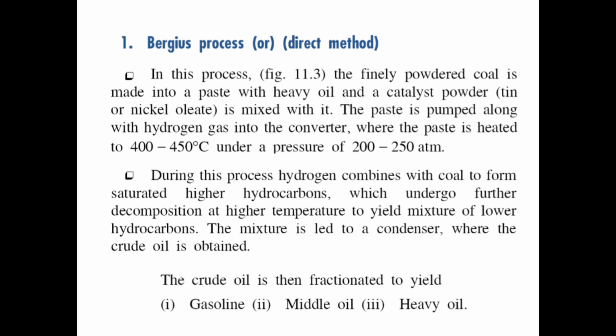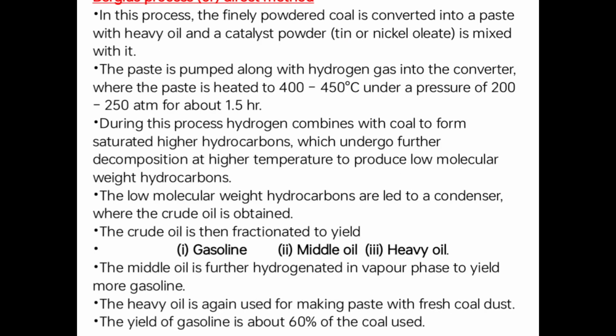In this process, the finely powdered coal is made into a paste with heavy oil, and catalyst powder is mixed with it. The paste is pumped along with hydrogen gas into the converter, where the paste is heated at 450 degrees centigrade under the pressure of 200 to 250 atmospheres. During this process, hydrogen combines with the coal to form saturated higher hydrocarbons, which undergo further decomposition at a higher temperature to yield a mixture of lower hydrocarbons. The mixture is led to a condenser where the crude oil is obtained. The crude oil is fractionated to yield gasoline, middle oil, and heavy oil.